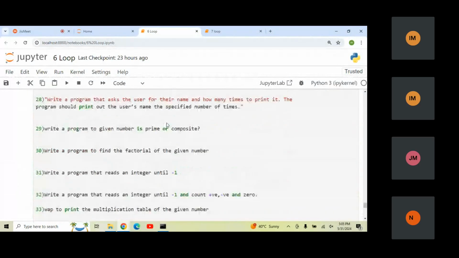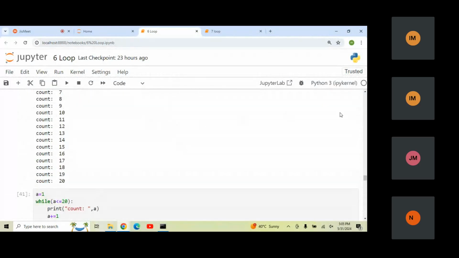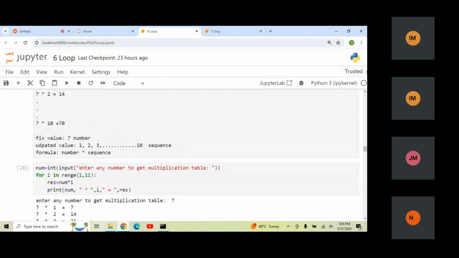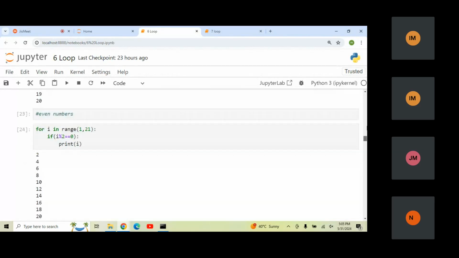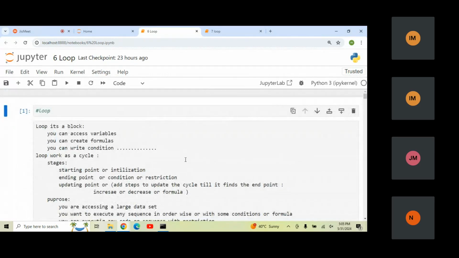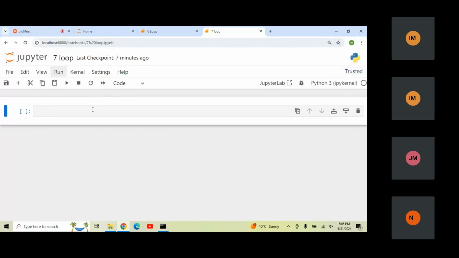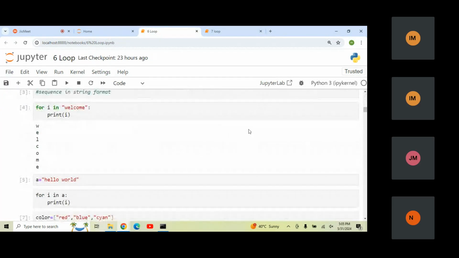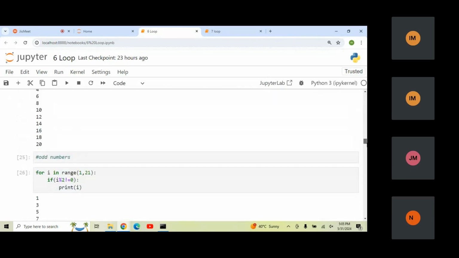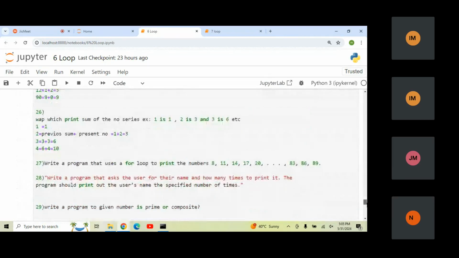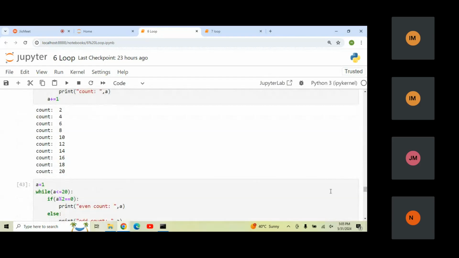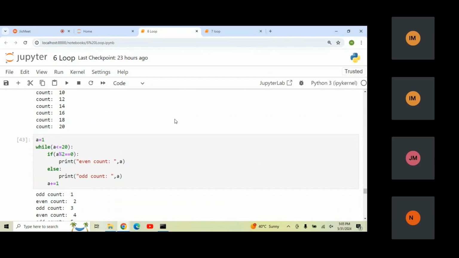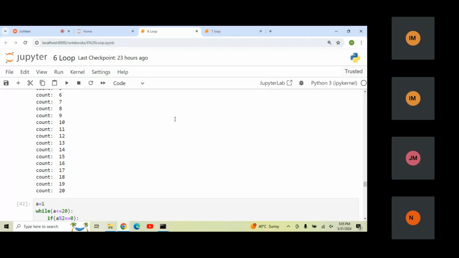So in the last class, we discussed the loop concept: what a loop is, why we should use loops, and how to create them. This is a very important concept. In the last class, we also did examples of how to write the for loop and the while loop. All the topics we have discussed belong to the counter control loop only.